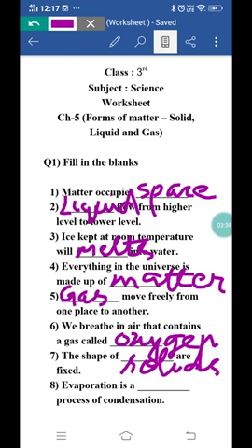Eighth is evaporation is a dash process of condensation. We have studied that evaporation and condensation are opposites to each other. So here we can write evaporation is a reverse process of condensation, because in evaporation the water changes into water vapor on heating, while in condensation the water vapor changes into water on cooling. So evaporation and condensation are the reverse process of each other.